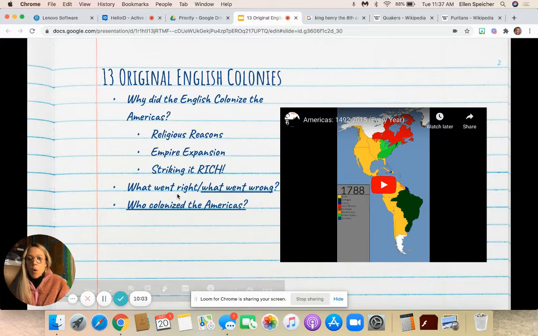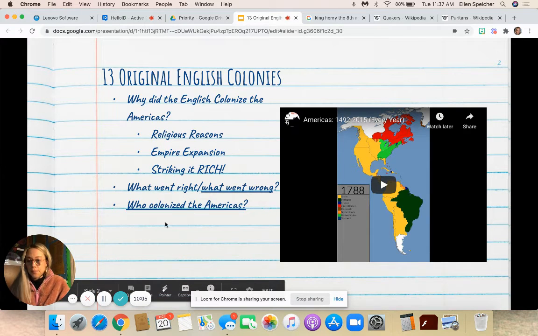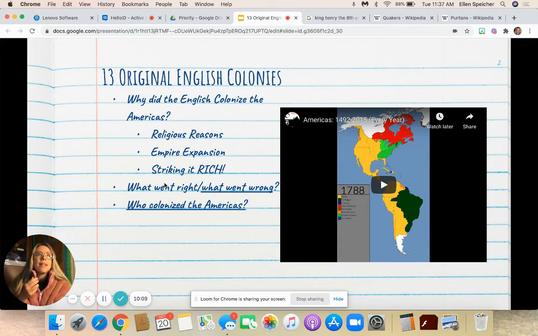If we think about what type of person might have hopped on a ship to try and make a go of it in the Americas, it probably would have been either a person who really, really cared about their religious values and needed a place to practice their religion freely, or it would have been a person who didn't have a lot of options in life.